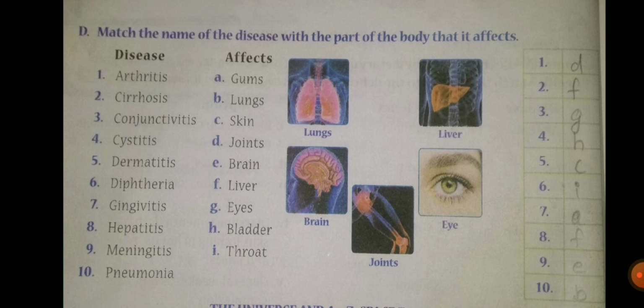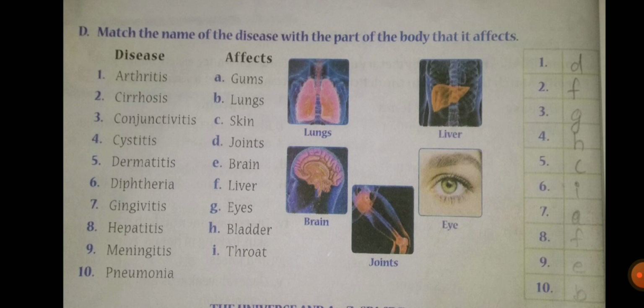Let us see the D question. The question is, write the name of the disease which affect the part of the body that it affects. So you have to write the answer in the box which is given in the right side of the page 28. In one column it is given as disease and in the other column it is given as effects. So you have to match the column. Don't match in the question itself. There is a box given over there. You have to write the answer there.